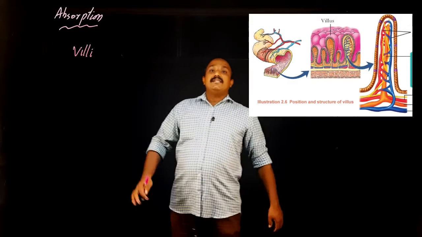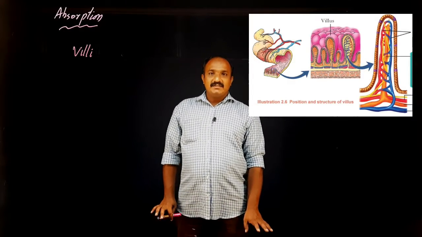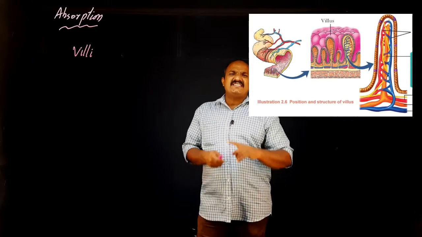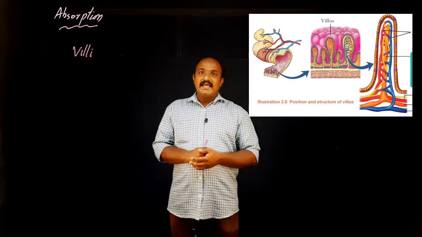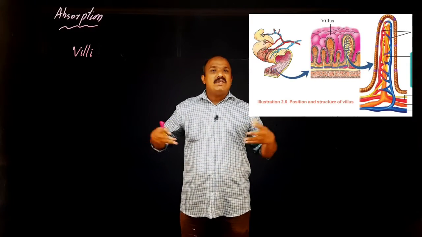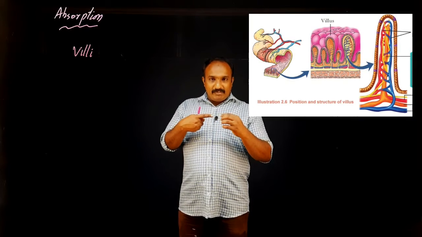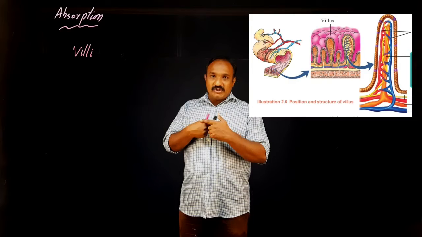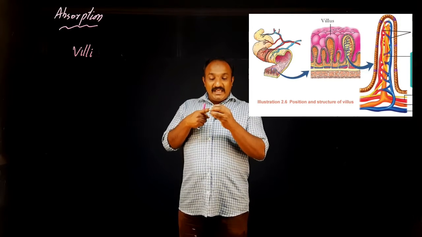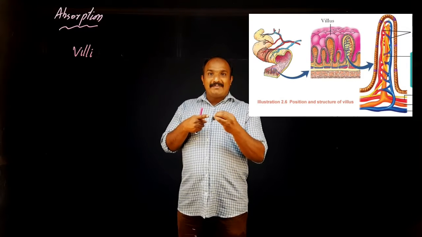Clear? Then what is the main duty of the villi? It is the absorption of the nutrients. The villi are made up of a single layer of cells. As it is made of a single layer of cells, the absorption process will be very easy, because when the food materials are passing through the small intestine, they come in contact with the villi. That's why it is very easy to absorb.